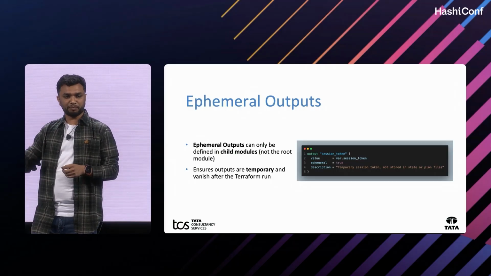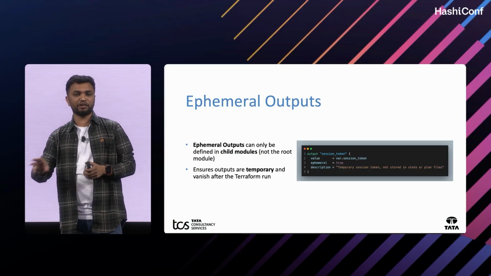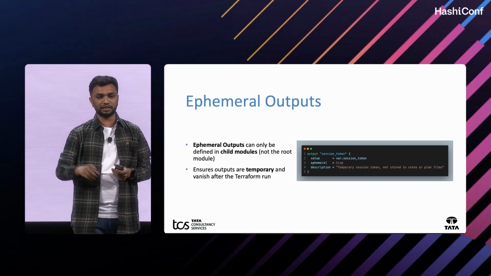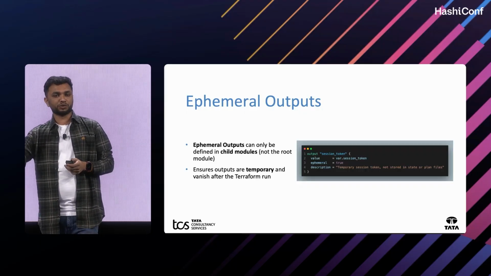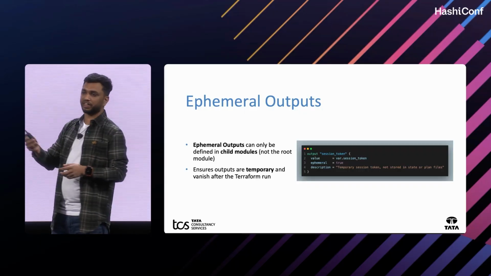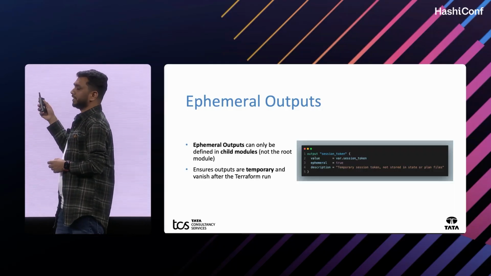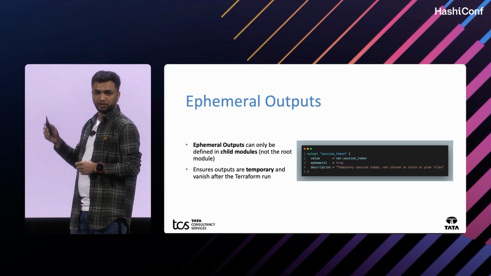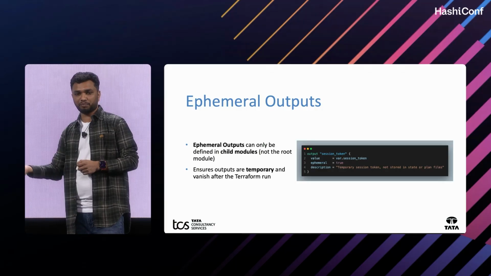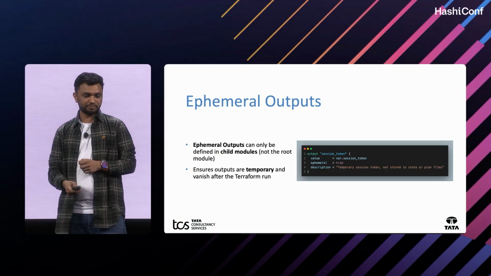So here we can use the ephemeral output temporarily, because it's only available during the run. It's not available in the Terraform state file and also the plan file. We can enable this using ephemeral equal to true. Once you add that line, it will not be stored in the Terraform plan file or the state file.